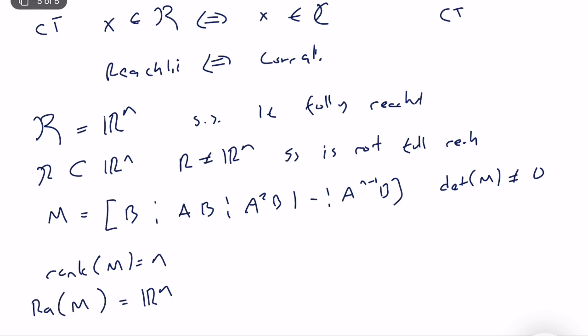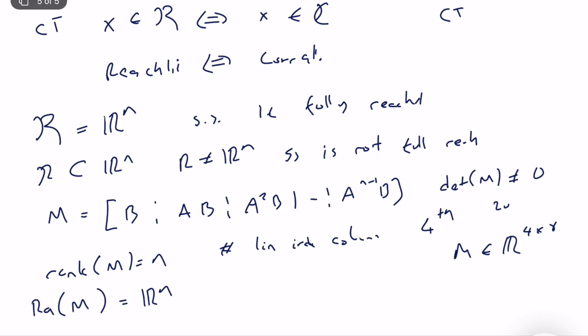So what is rank? Rank is technically the number of linearly independent columns. For example, if it's a fourth order system and you have two inputs, your M matrix will be an element of R, let's say 4 times 8, so it will have 4 rows but 8 columns.